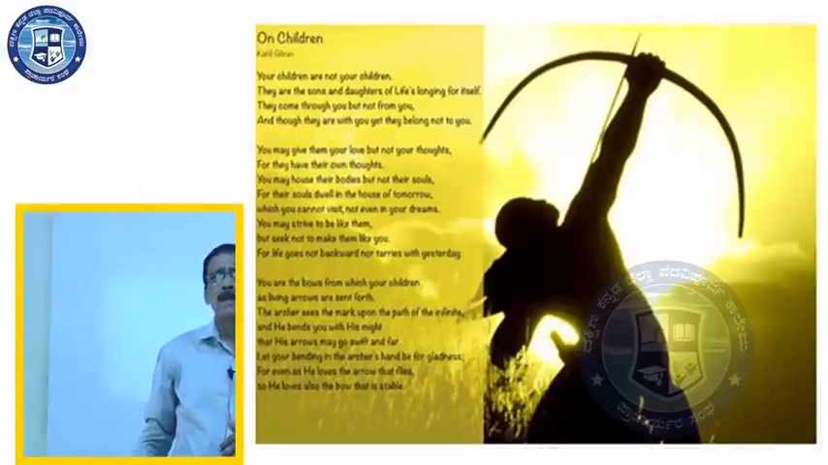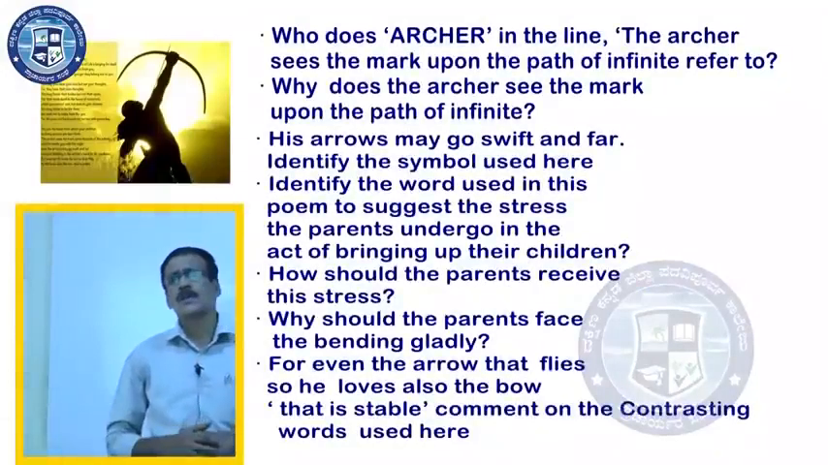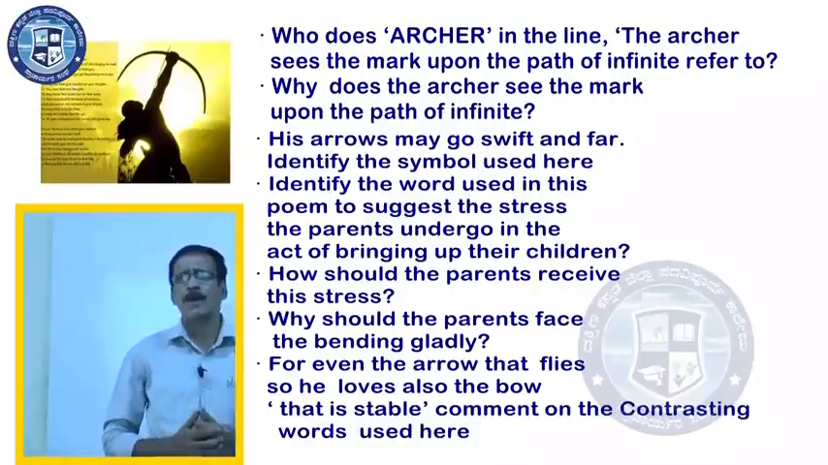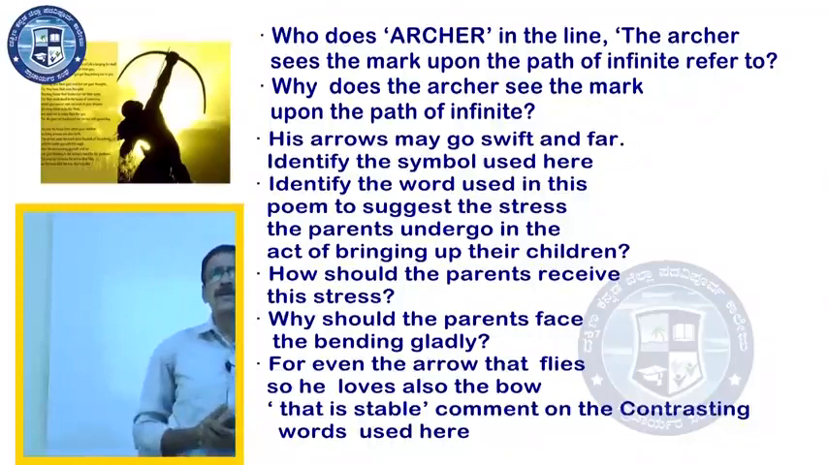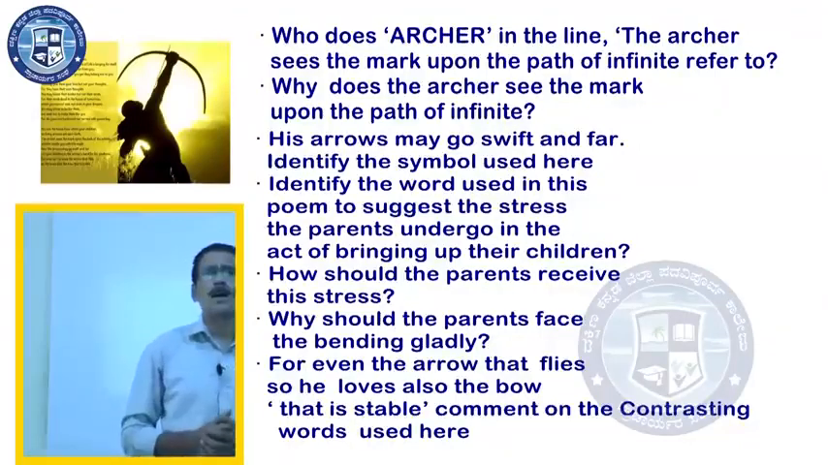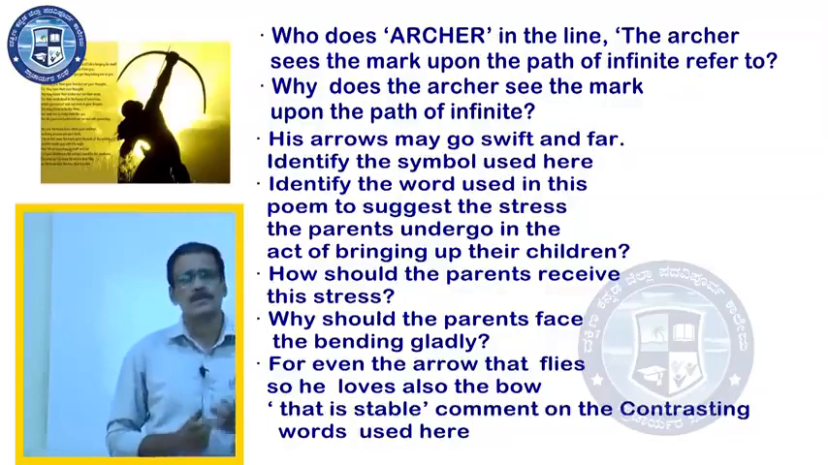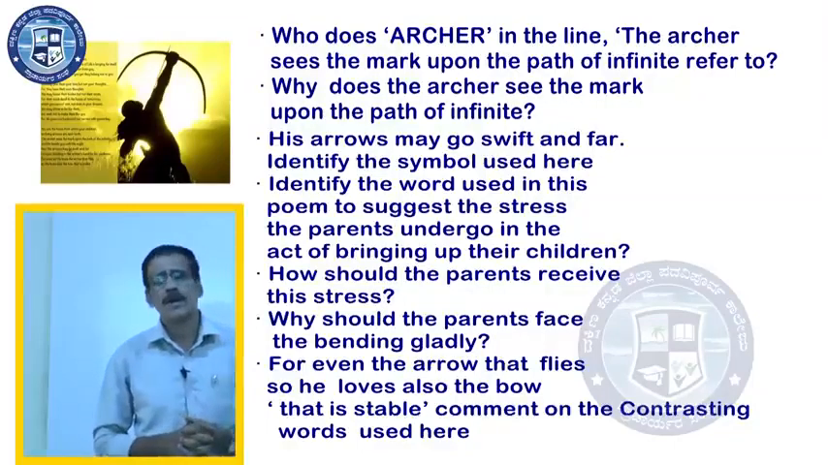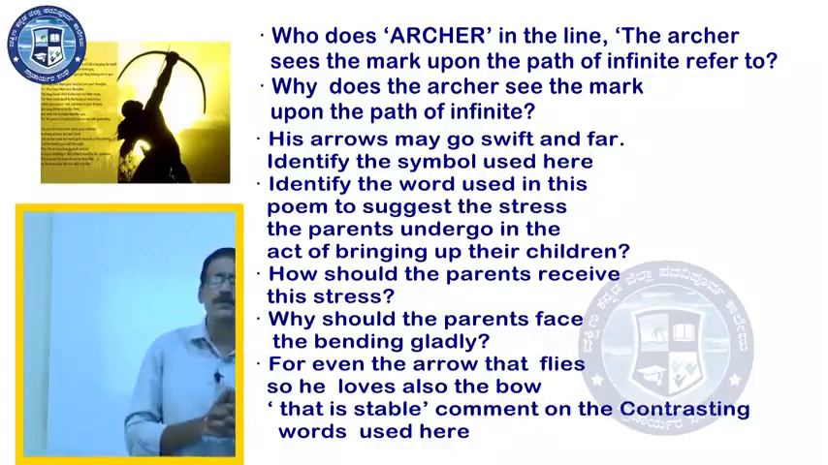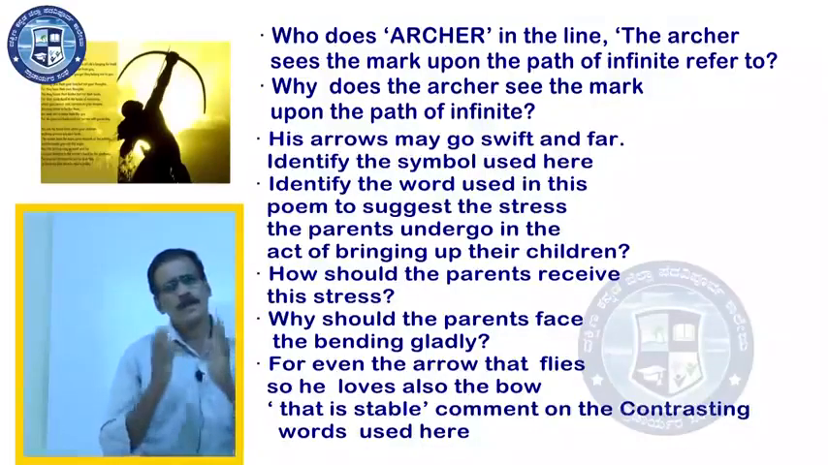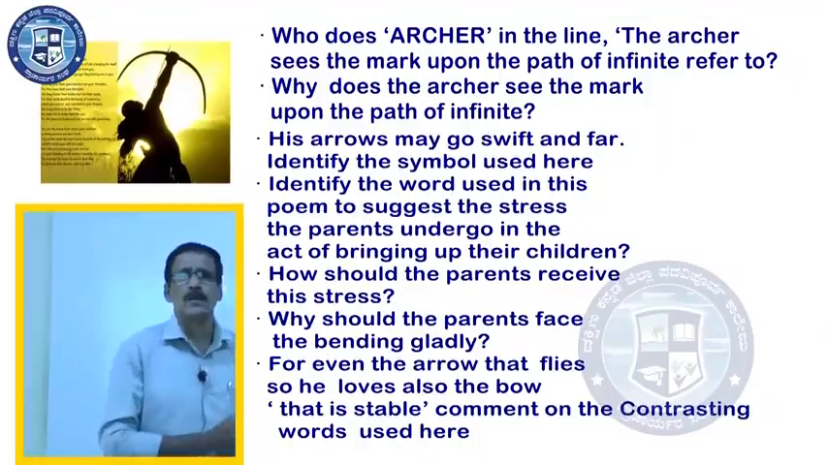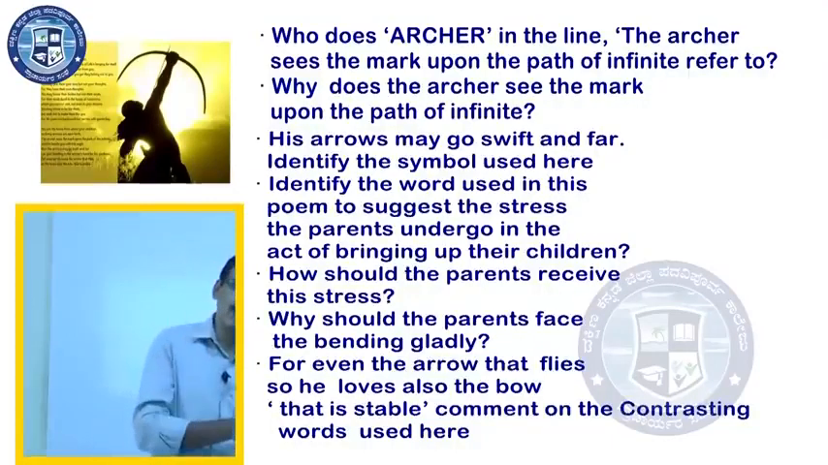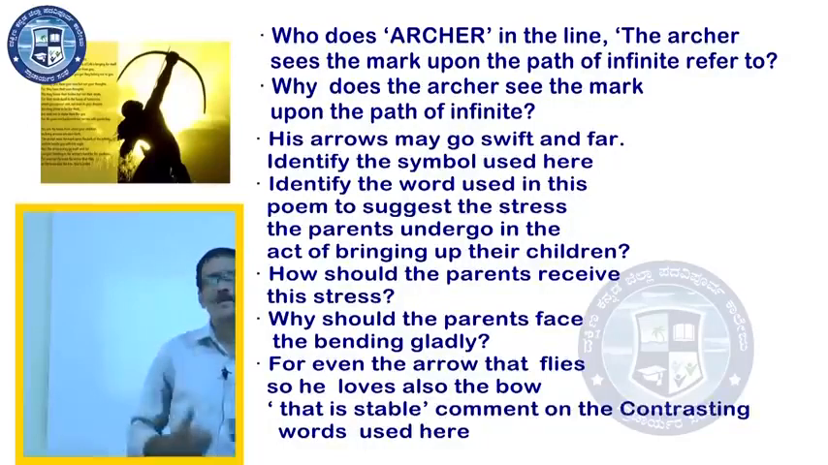Let us go to the next line. Who does the archer in the line, "the archer sees the mark upon the path of the infinite," refer to? Yeah, already you got the answer. Archer refers to the Creator. Archer refers to that force which has brought our children onto this earth. Archer is that force which is greater than ourselves.